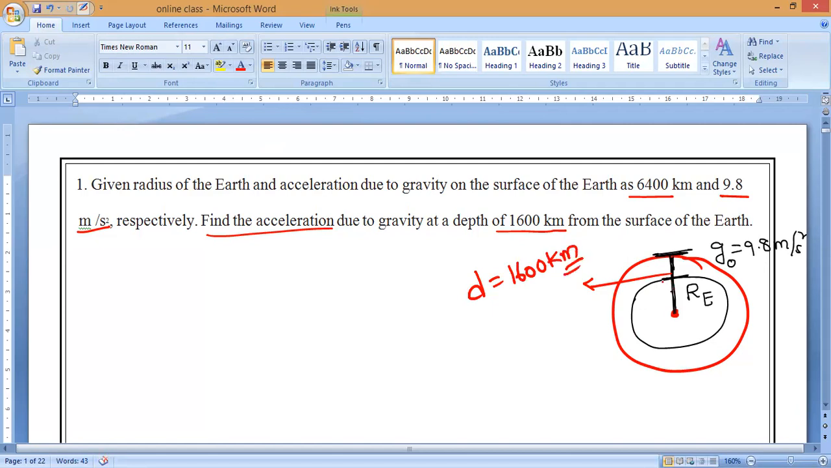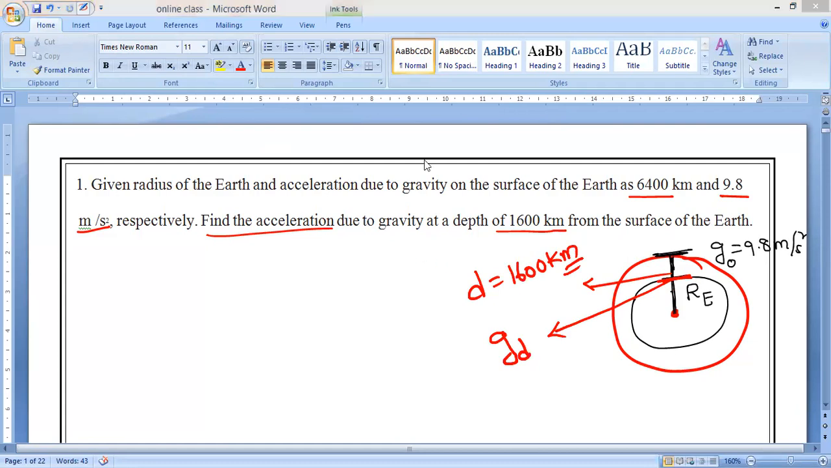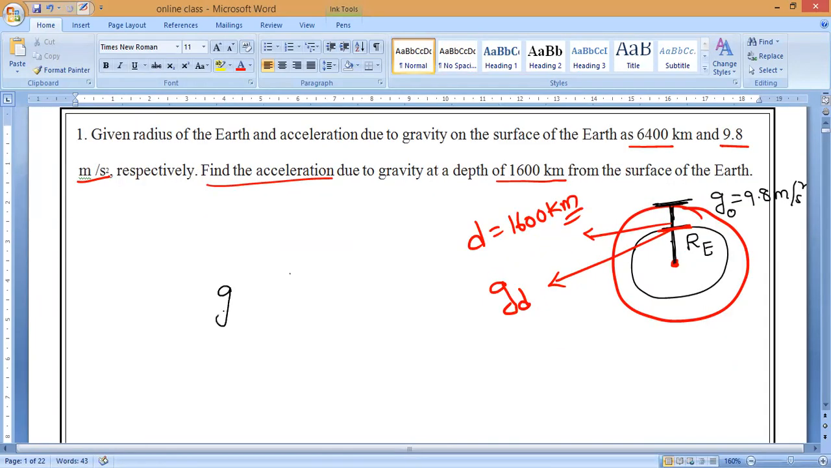Now at this place we have to find the gravity, so we assume it as g d. g naught means at the surface, and g d is at the depth where we are finding. How many times should I say? What is the formula for calculating the gravitational force at the given depth? g d is equal to g naught into 1 minus d by R. Yes. This is the formula for calculating at depth.